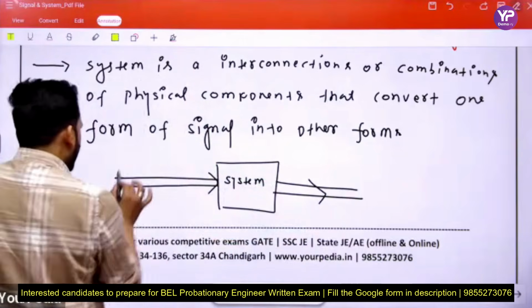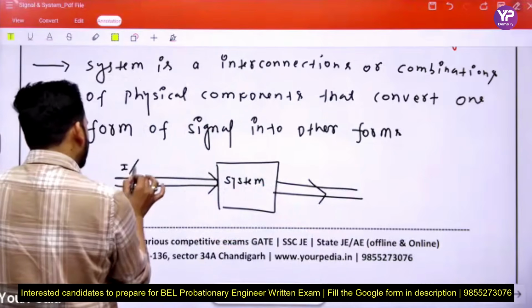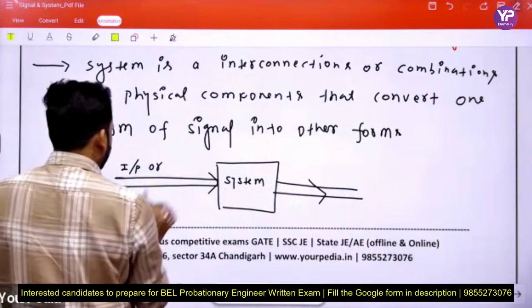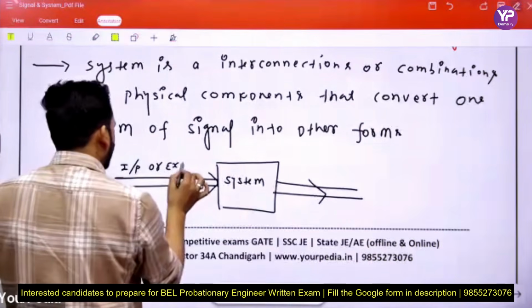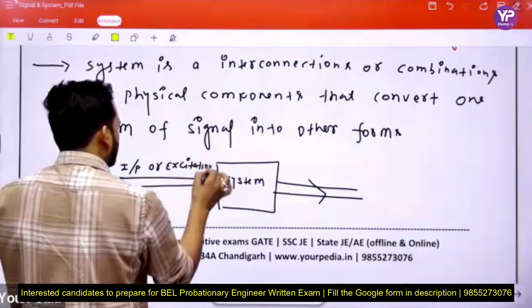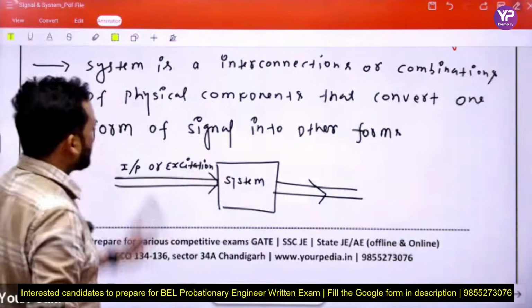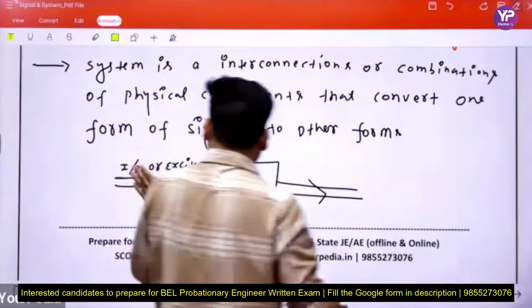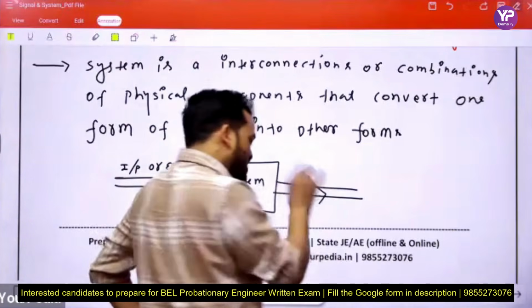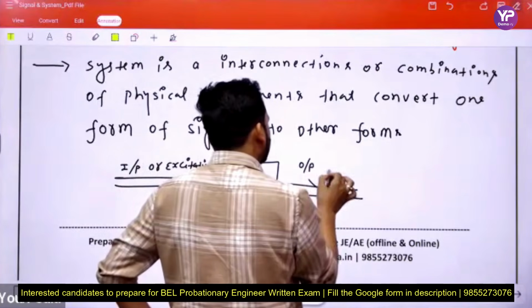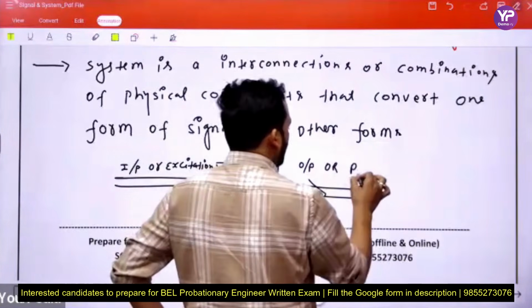Here we represent the input, denoted as input or excitation, and corresponding to that input or excitation, this system generates the output. This is the output or response.